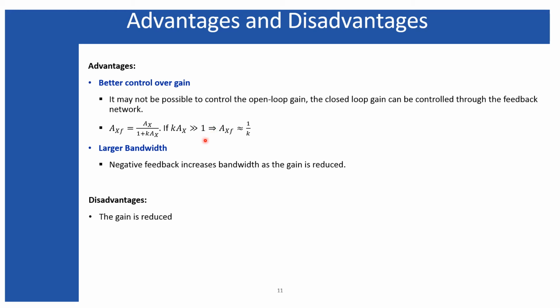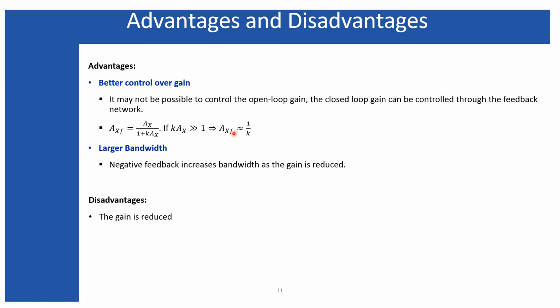Bandwidth. As we have seen in my earlier lecture, the gain bandwidth product is constant: when gain is increased, bandwidth is reduced, and when gain is decreased, bandwidth is increased to keep that product constant. In this case, the open loop gain Ax is very large, but the closed loop gain depends upon the feedback factor, which in general is less than 1, and I have considered it to be 0.1.